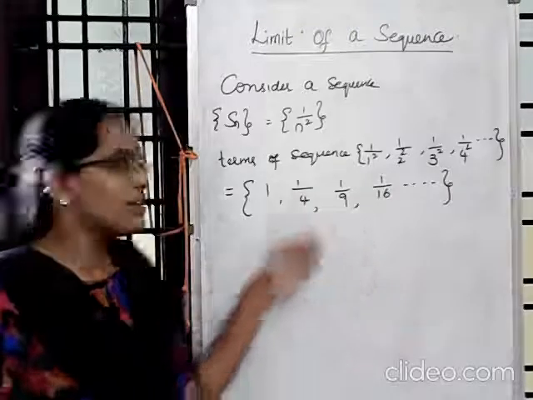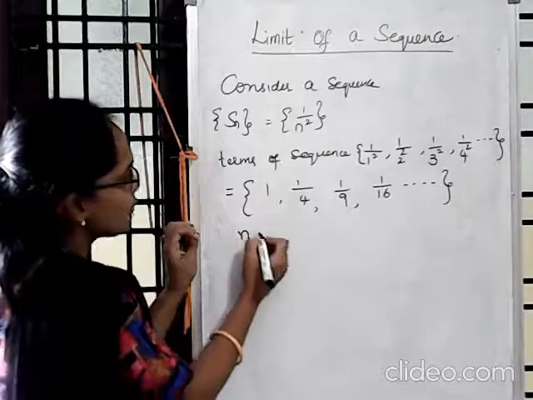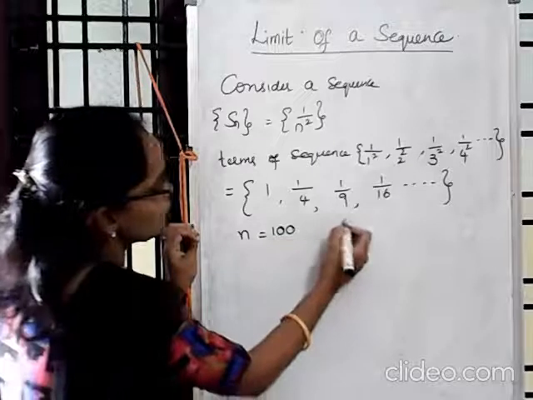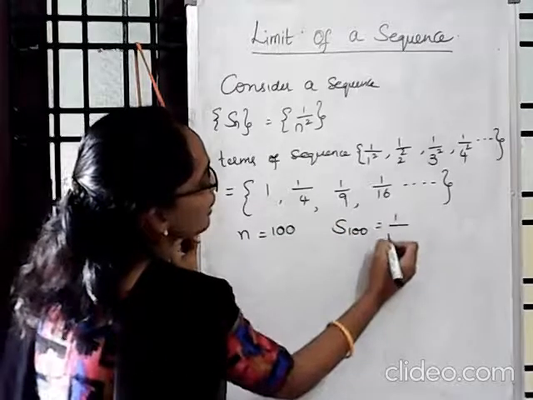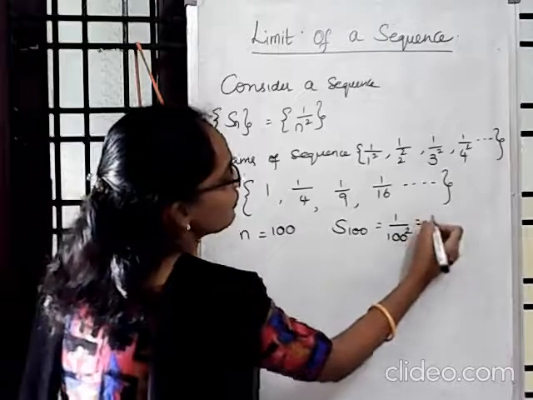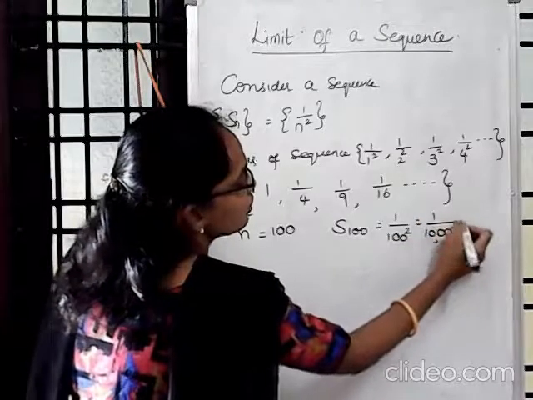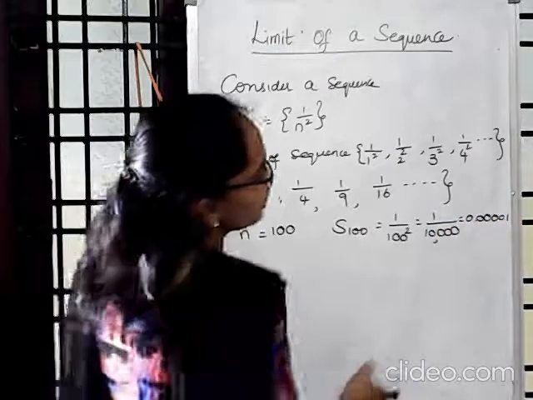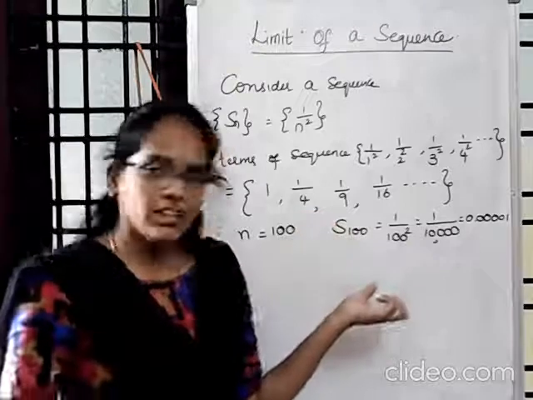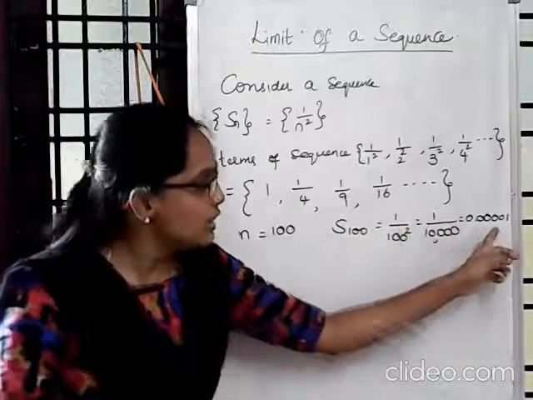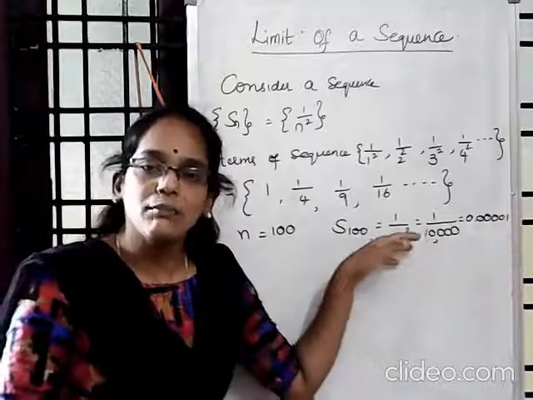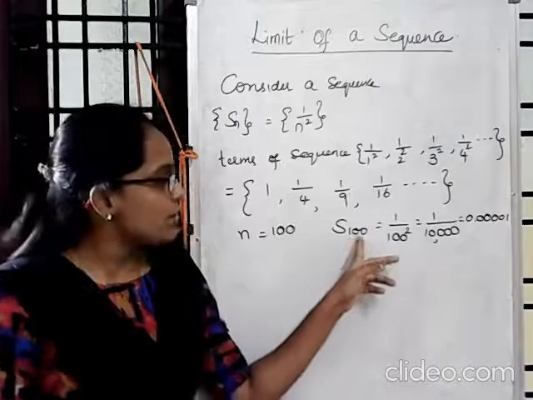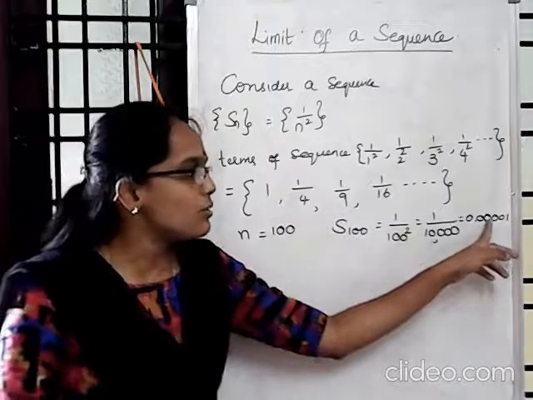Now what happens if in Sn we take n value as 100? What does the term of the sequence become? S100 will be 1 by 100 square, that will be 1 by 10,000, so it will be 0.0001. Now what you observe here is, as I am increasing the value of n, the Sn values are becoming very small. When I substitute n value 100, S100 is becoming 0.0001.